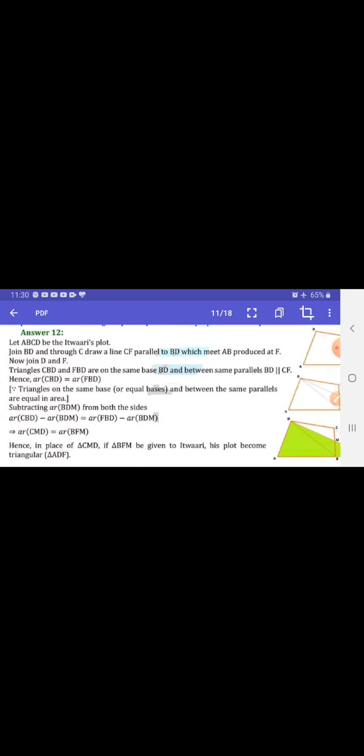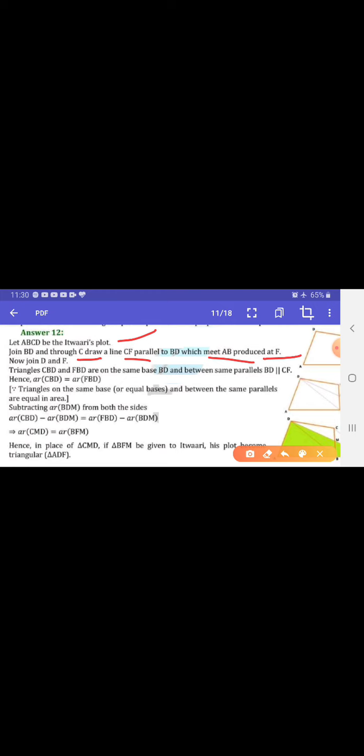First, let ABCD be Itwari's plot. Join BD, and through C draw line CF parallel to BD, which meets AB produced at F. Now join D and F.